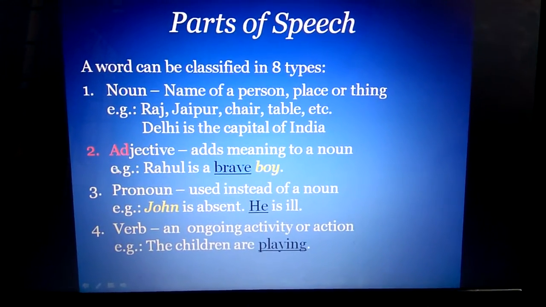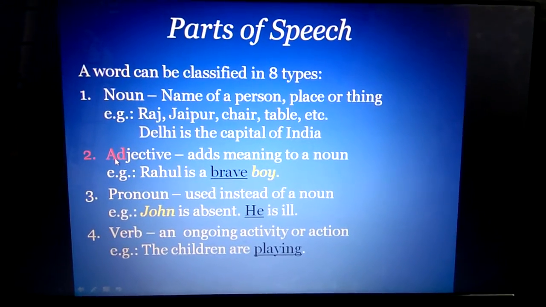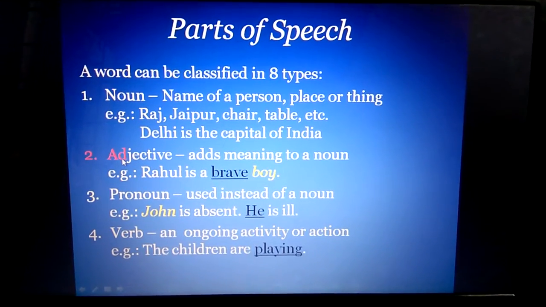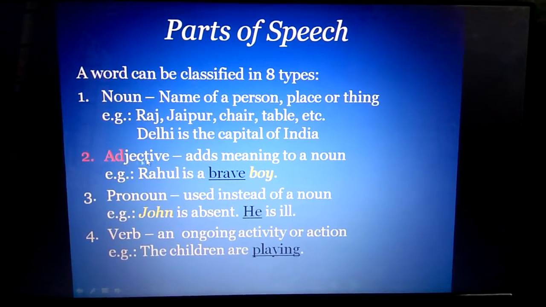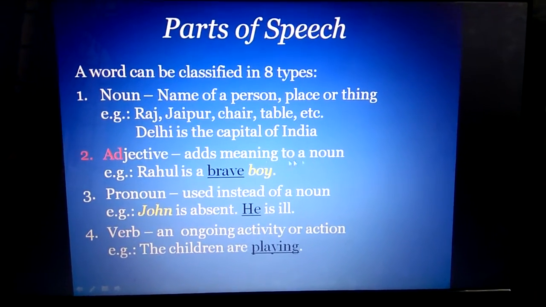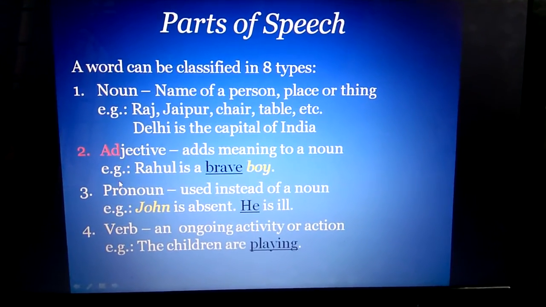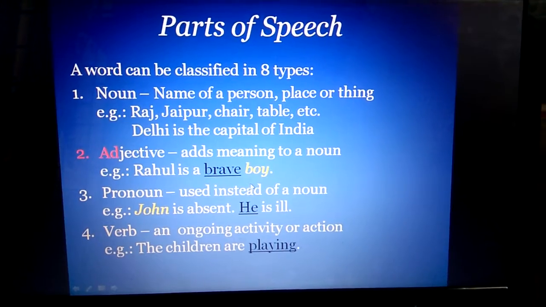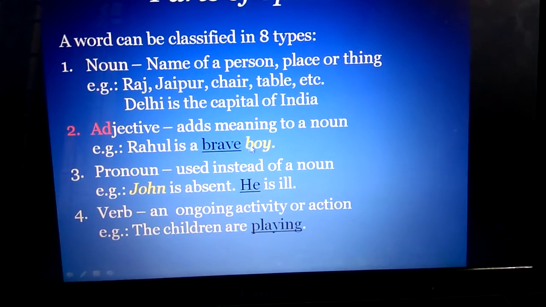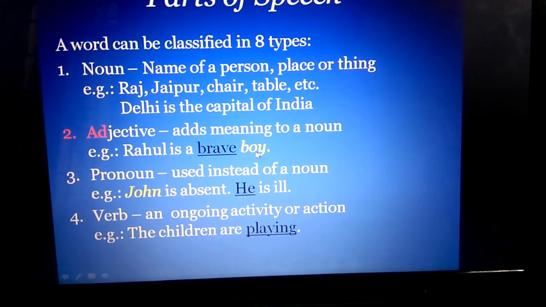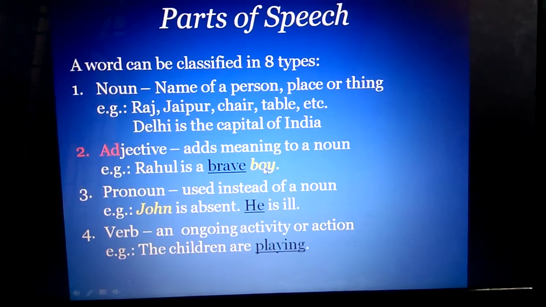Next part of speech is an adjective. A and D are highlighted, which means adjective. So it adds meaning to a noun. That is, it adds some flavor, some extra meaning to a noun. Example: Rahul is a brave boy. Here Rahul is a noun, also boy is a noun. So brave is an adjective. It adds meaning to a noun.